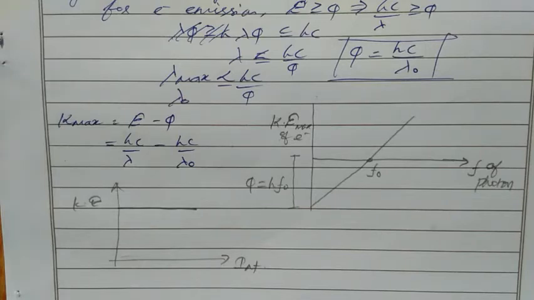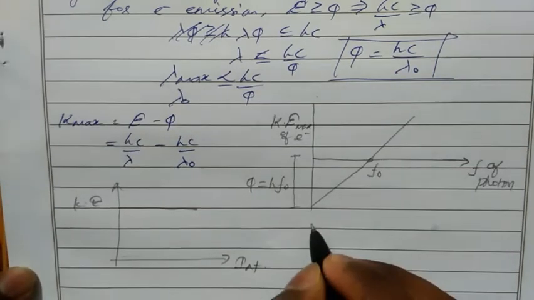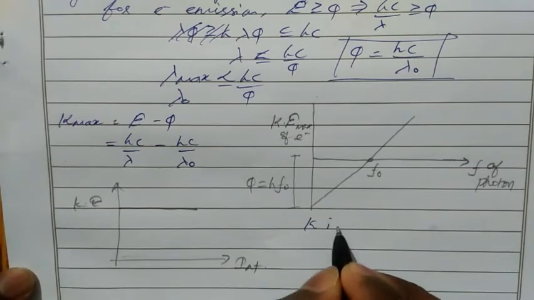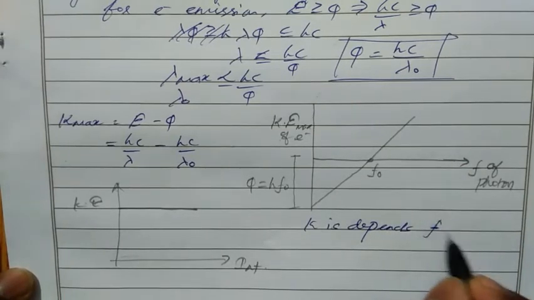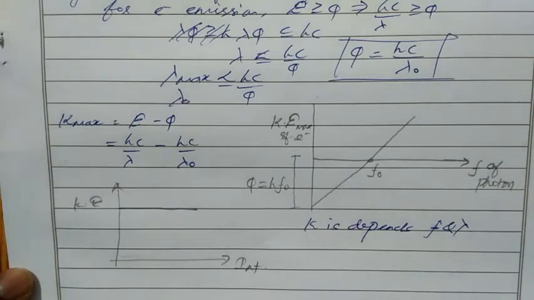So the energy of photons is the same, E equal to h nu for each photon. So if we want to increase the intensity, then we have to increase the number of photons. When increasing the number of photons, our kinetic energy won't change, only intensity will change. So kinetic energy will be constant with respect to intensity, because kinetic energy depends on frequency and wavelength.